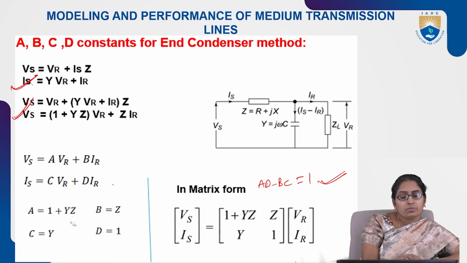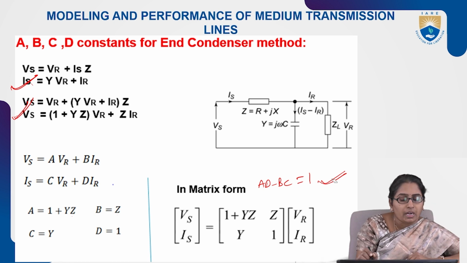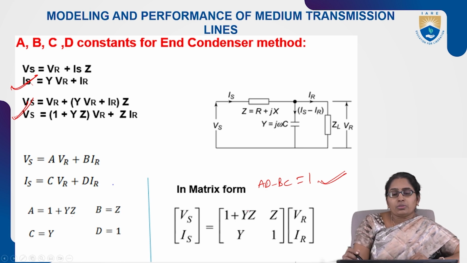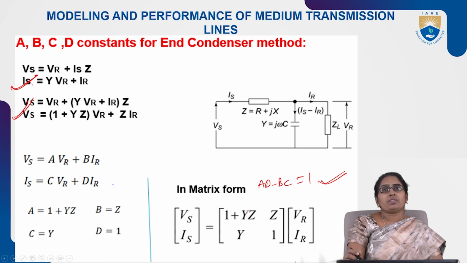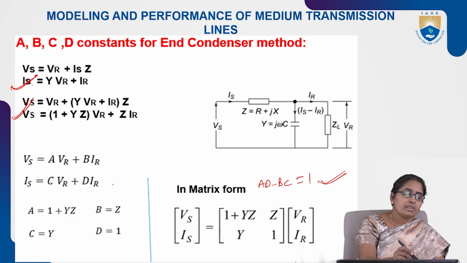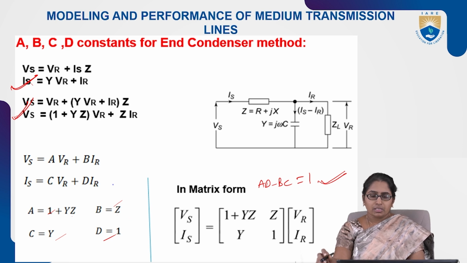AD means 1 plus YZ, minus BC means minus YZ. So YZ gets cancelled. This condition is satisfied. So from that we say that the derived constants are right values. So from the end condenser method, the derived constants are right. So that is about the end condenser method.